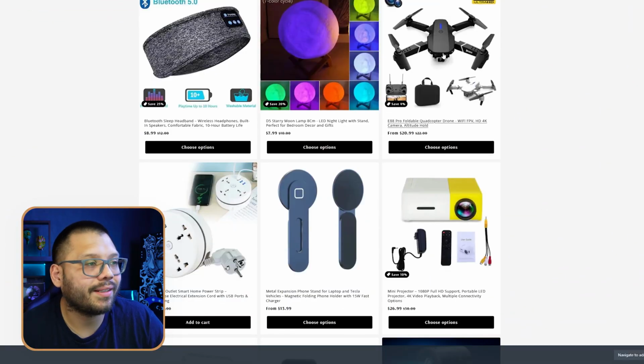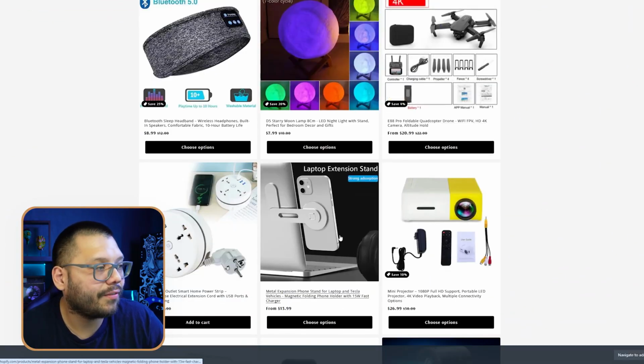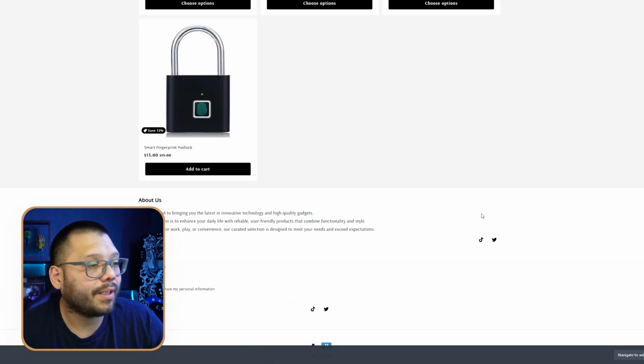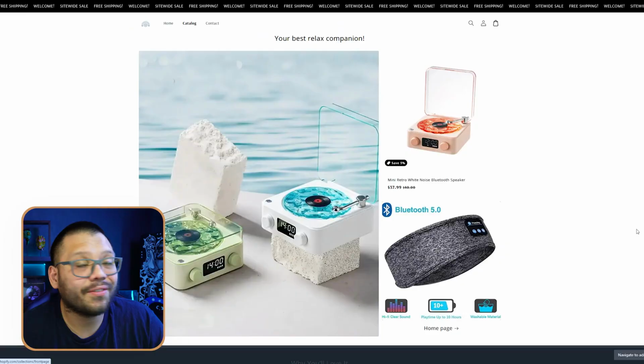And then a few other ones like, let's say, this drone over here, a magnetic phone stand, a projector, and a couple of extras. Wow, not bad at all. Everything looks fantastic. All right, so as you can see, it's very easy to come up with a concept for a dropshipping store using AI, in this case DeepSeek, and then using another AI, AutoDS pre-built Shopify stores, to actually bring that concept to life.